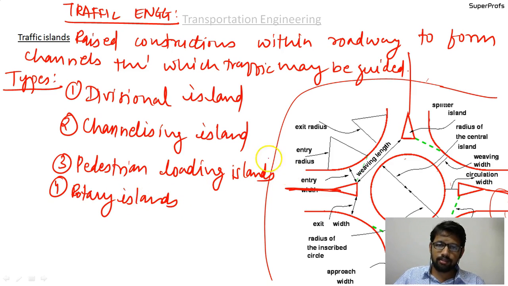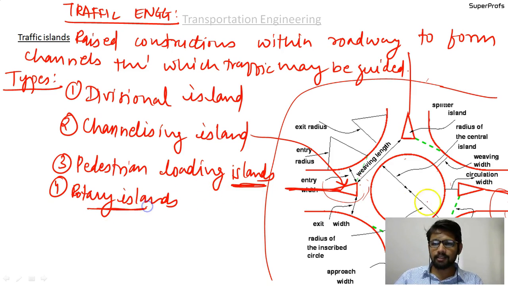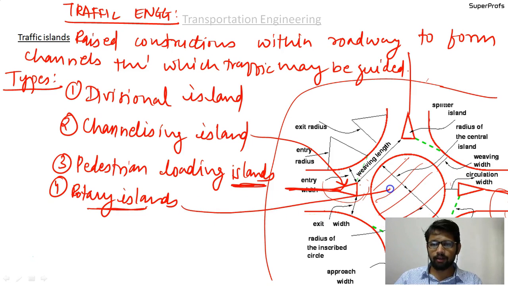So as the name suggests, the divisional island is the median. It is clear, I should not explain. Channelizing islands, these triangular portions are called the channelizing islands. Please make an arrow over here like this. Okay. The pedestrian loading islands are the ones that are usually provided at the bus stops for the pedestrians to get down and get in the vehicle, the bus. Okay. The rotary islands, the central portion is the rotary island. You may show by an arrow like this. Okay. So these were the types of the traffic islands.